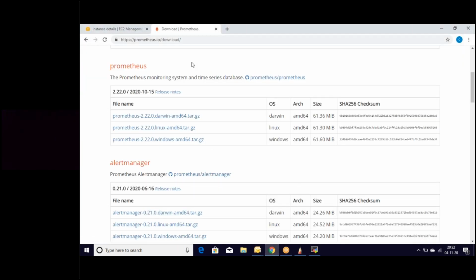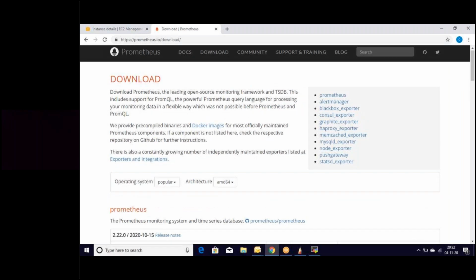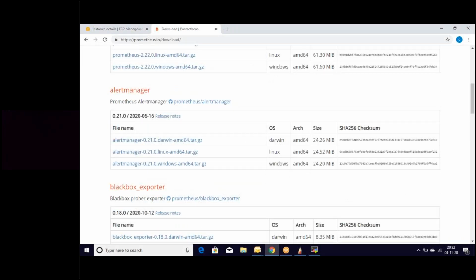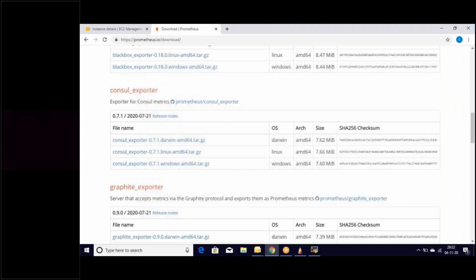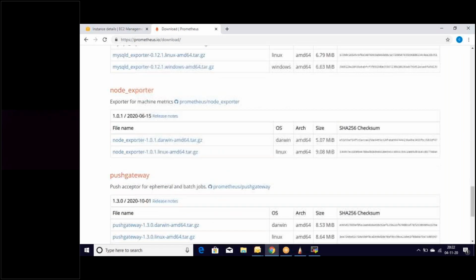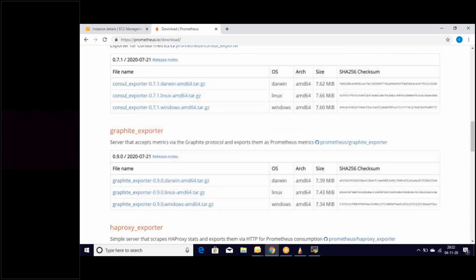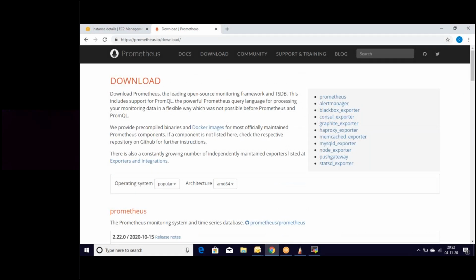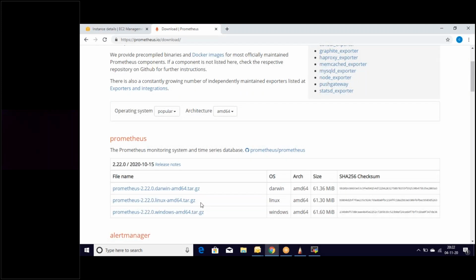Let's go to Prometheus and see where that file is present. I can't see the file from here.